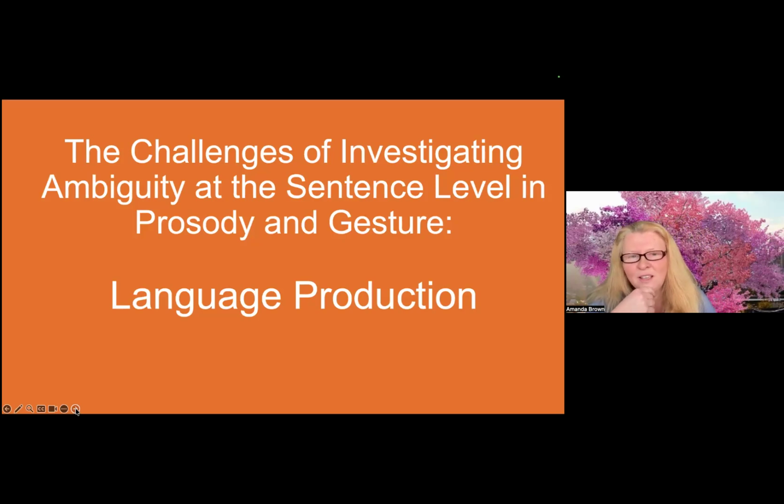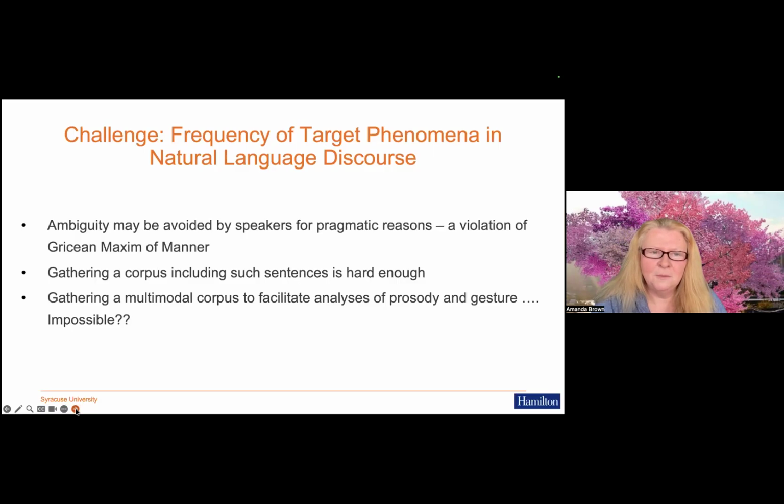Because doing this work at the sentence level is such a nightmare. So that's why what we're doing here mainly is presenting the challenges of investigating prosody and gesture in ambiguity at the sentence level, in production and also in comprehension. So we're going to start with a few issues of language production.